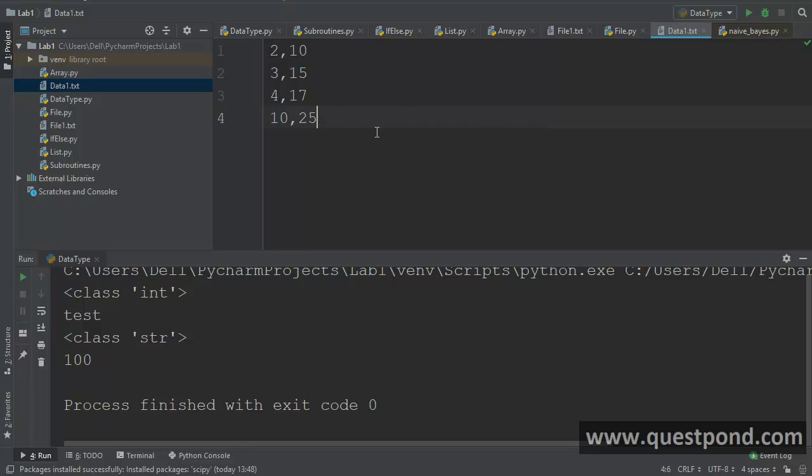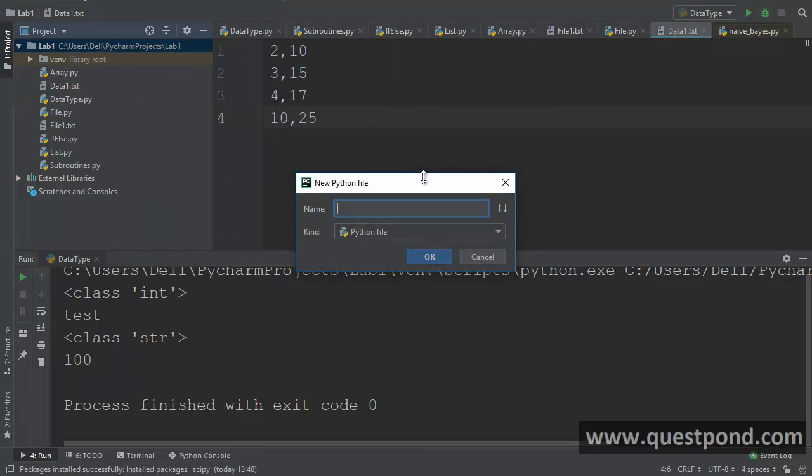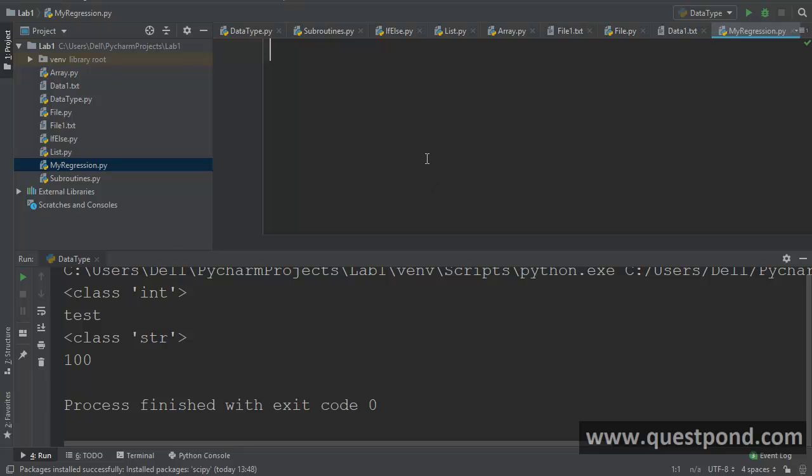So how do we do that, right? The first thing is we need to read this file into a Python list, right? So I'm going to create a small Python file here, and let's name this Python file my regression, my_regression.py, right? So first thing, let us read that file. So f is equal to open the file name. The file name is data1.txt, and we want to open it in a read-only mode, right?